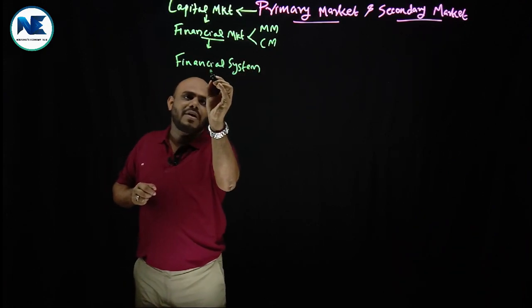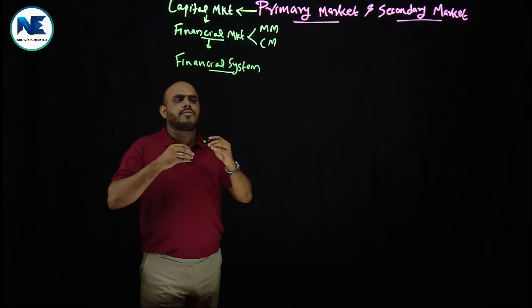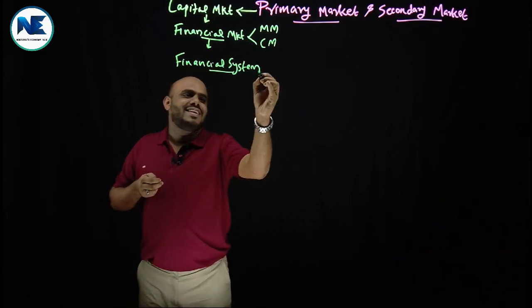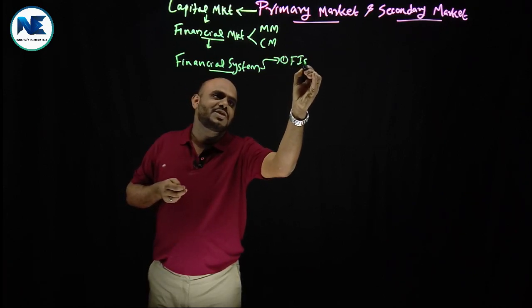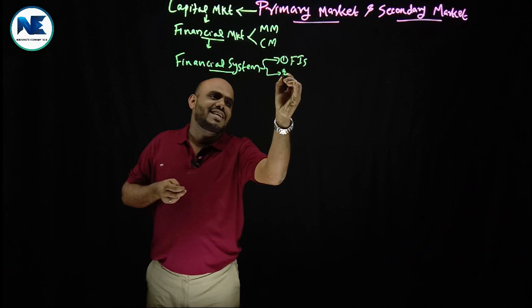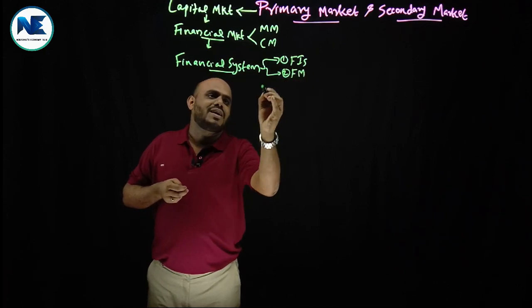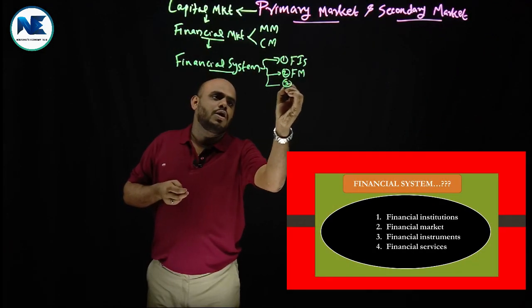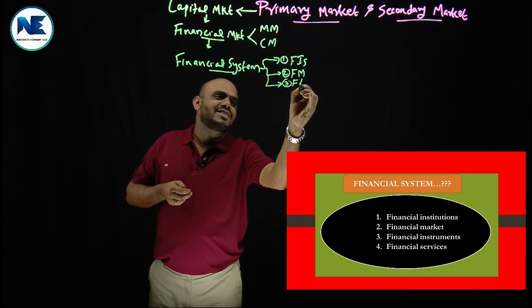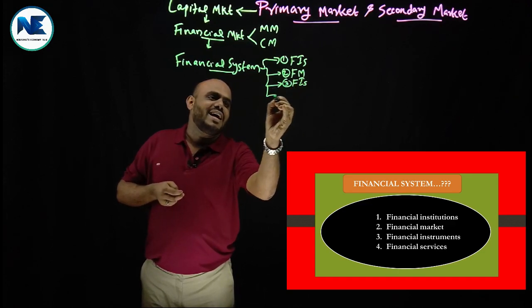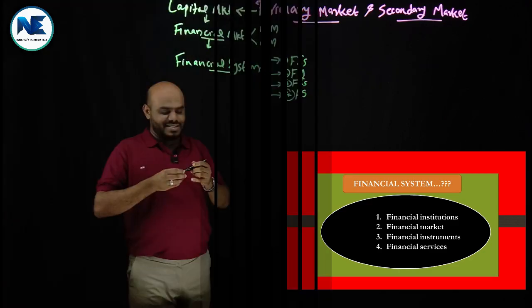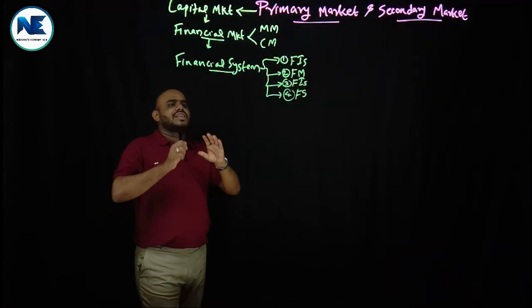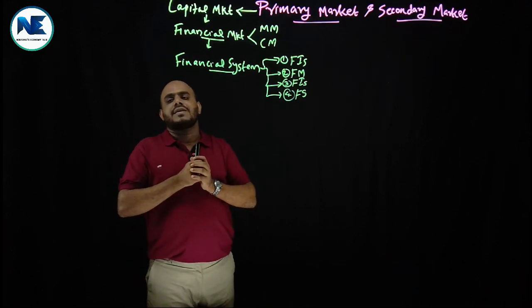That means in the financial system there are four components. The first one is financial institutions, the second one is financial market, the third one is financial instruments, and the fourth one is financial services. This is the outline of this topic.